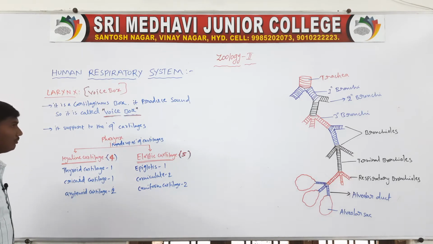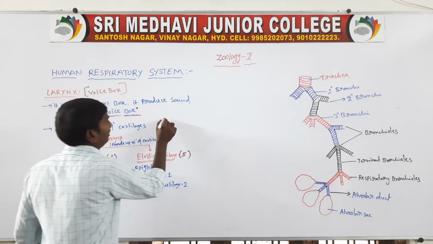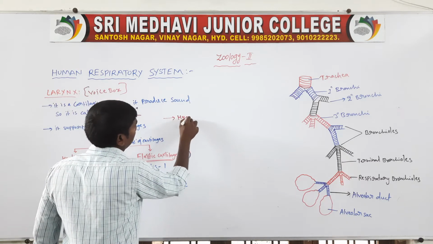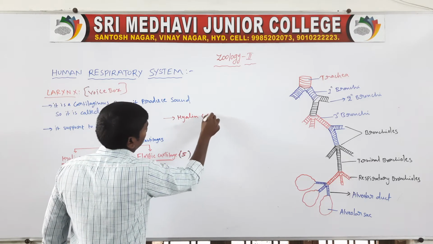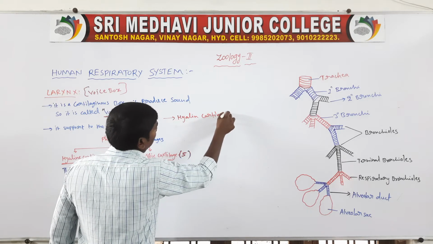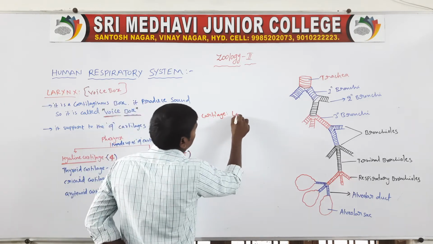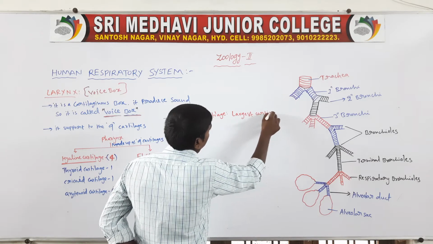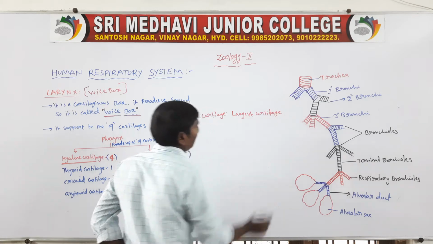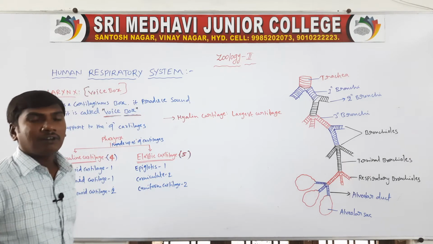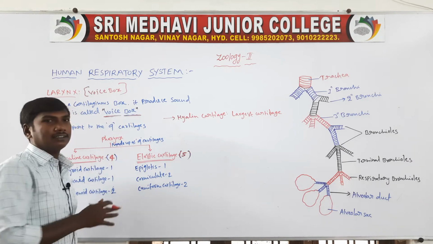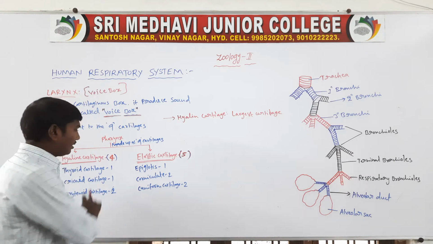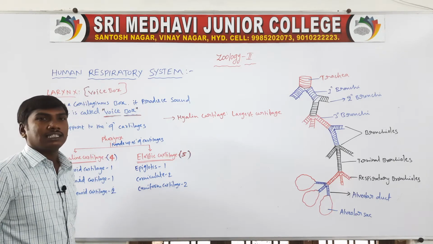Next, the thyroid cartilage, a hyaline cartilage, is the largest cartilage of these 9 cartilages.